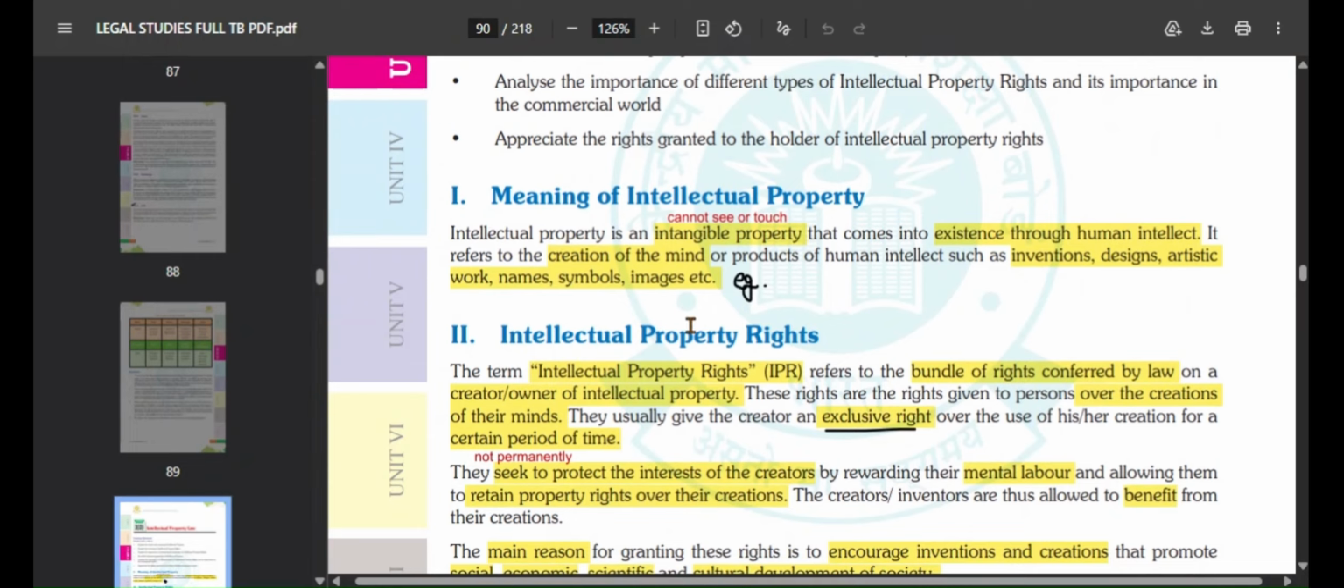It refers to the creation of mind or products of human intellect, such as inventions, designs, artistic works, names, symbols, images, etc. So it refers to creation of mind, something that you have created from your mind, or a product of the human intellect. All of these are examples.